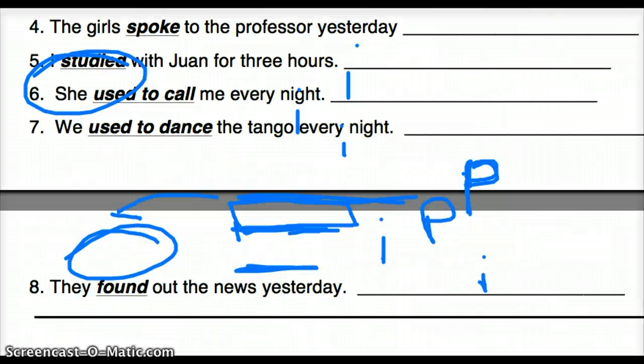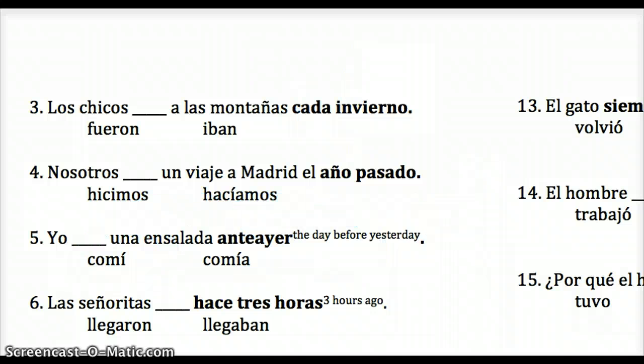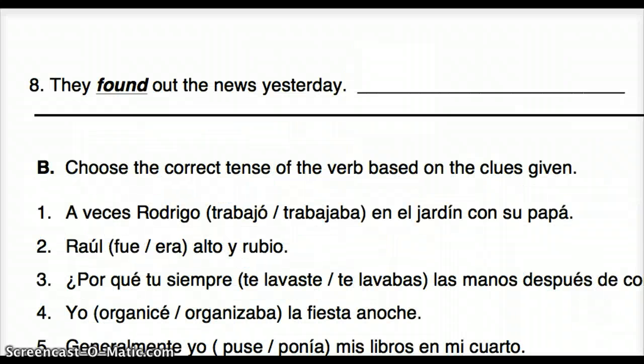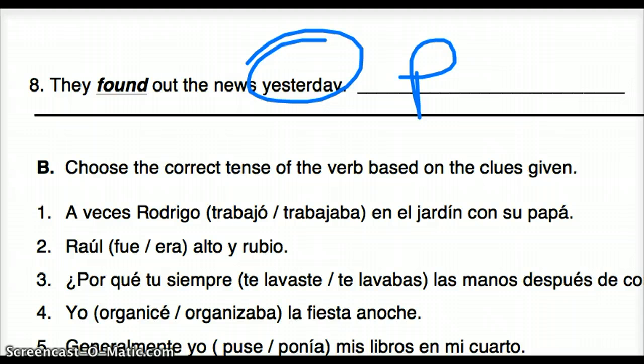All right, and then moving up, where is it? There we go. They found out the news yesterday. When did this happen? It happened yesterday, and we can assume that it is now the preterite because it happened yesterday. I can say I was talking to my friend yesterday. Just because I use the word yesterday doesn't mean that it's going to be the preterite, but a lot of times it does.